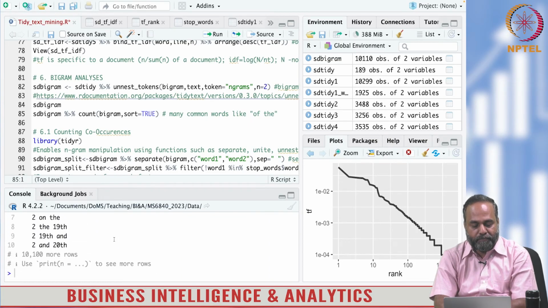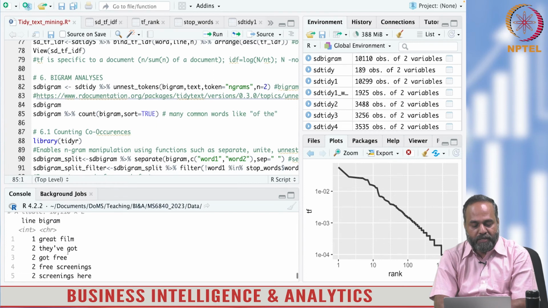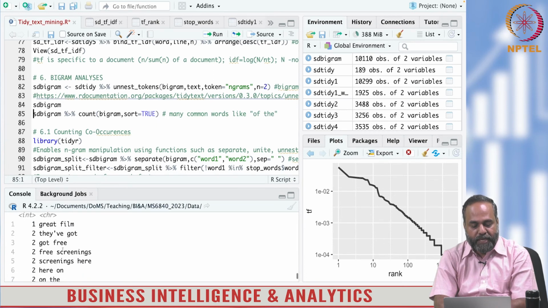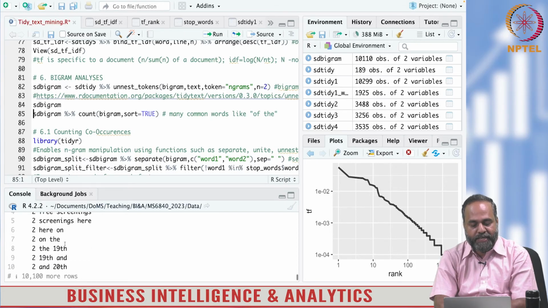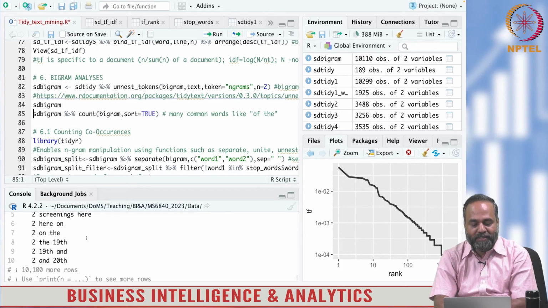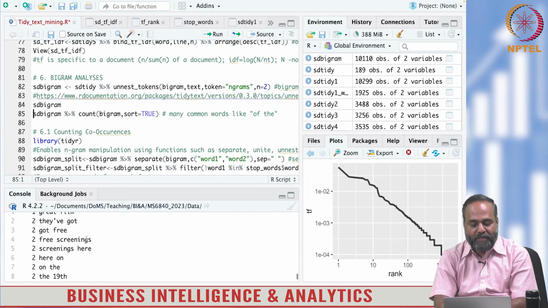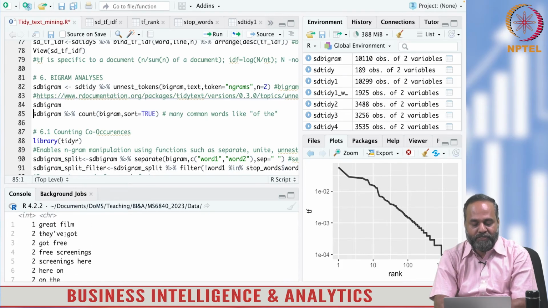How many bigrams here? 10,000 or so. This is line 1, great film. They have got free screenings, here on, and so on. When you have an apostrophe, it's taken as one word.